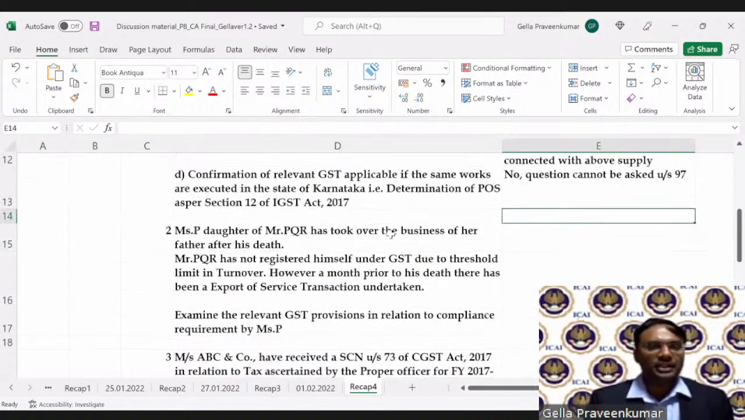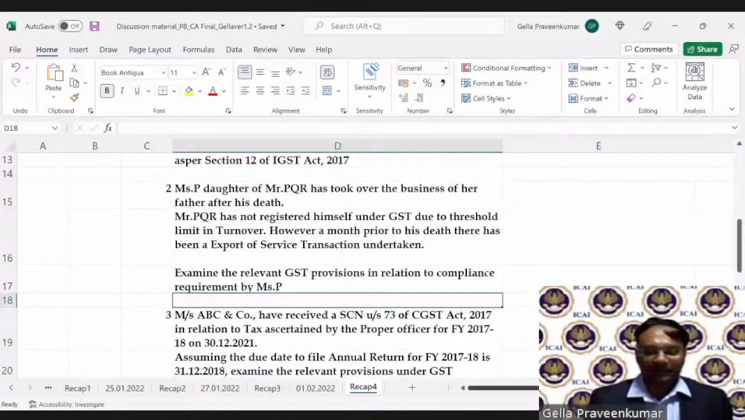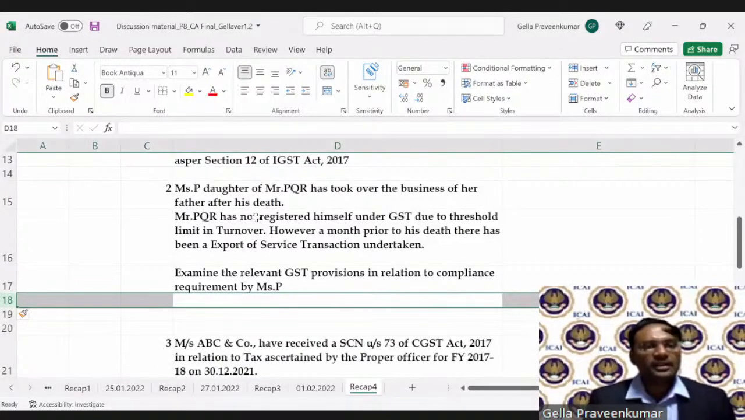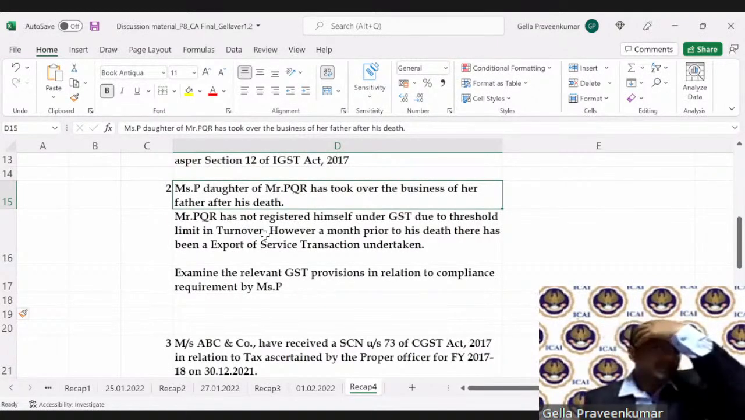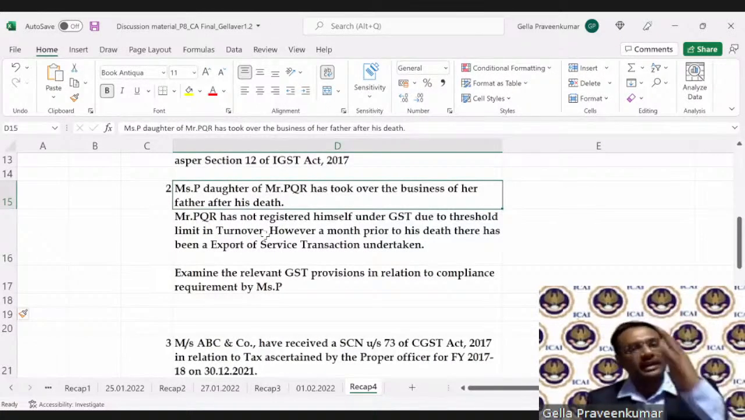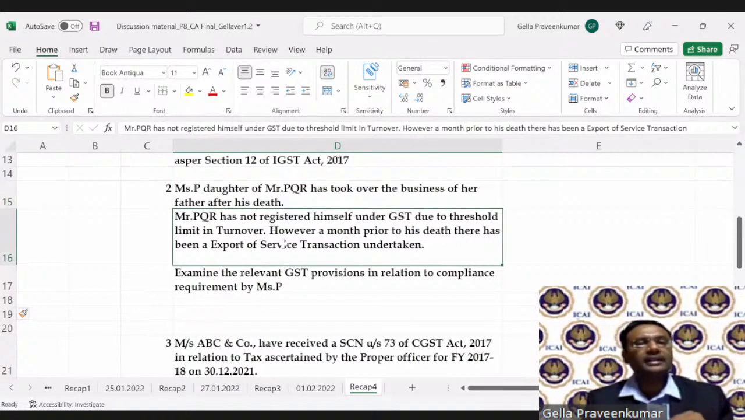Now let's move on to question number 2. A little interesting and tricky, practical question. Miss P, daughter of Mr. PQR, has taken over the business of her father after his death. PQR happens to be the proprietor. Due to the death of PQR, his business was taken over by Miss P. Mr. PQR has not registered himself under GST due to the threshold limit in turnover. However, a month prior to his death, there has been an export of service transaction undertaken.